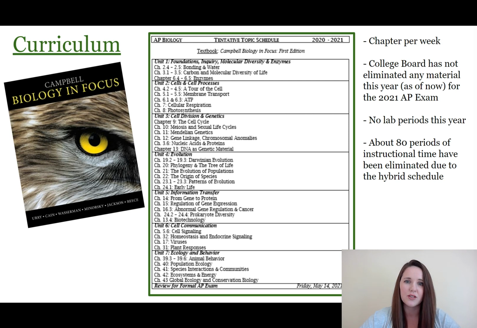We have also lost lab periods under the hybrid schedule. All this is to say that I'm going to do my absolute best to cover as much material as possible, but I can assume that there are going to be gaps in the content that we cover this year. I will provide your students with resources and materials that they can access to fill in any gaps in material that we don't cover in class, and I will, of course, support them in preparing for that exam with anything that we don't have class time to cover.